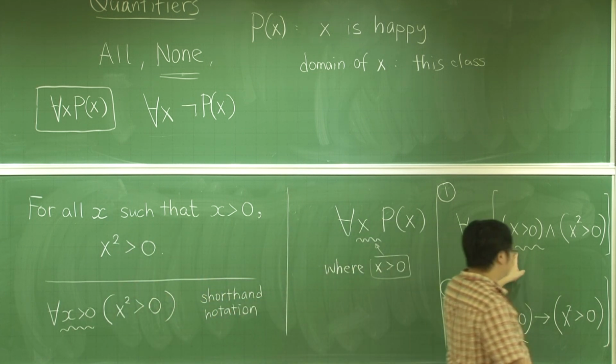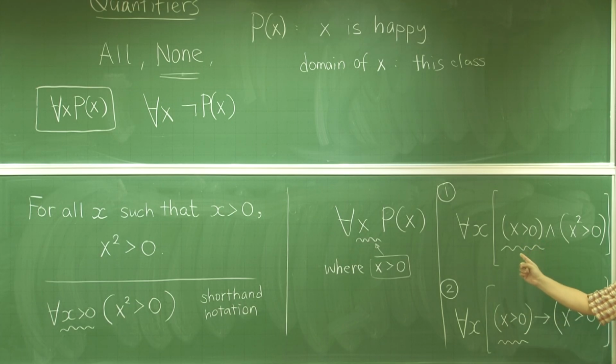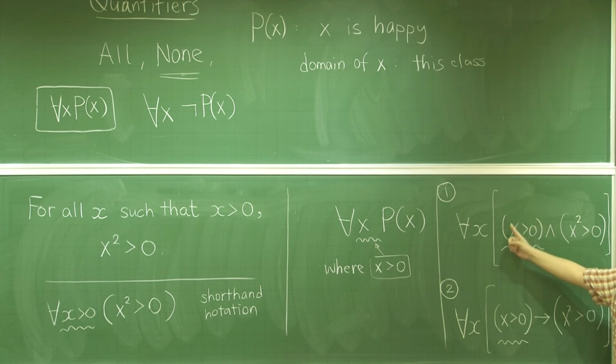Now, if you look at case 1, there must usually be some x that does not fall into this part, for instance, x is minus 5. And suddenly minus 5 greater than 0 becomes false. False and anything will be false. So for all x, having some case which is false will make everything false.